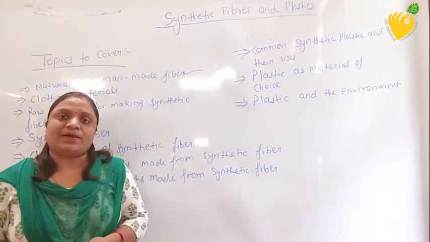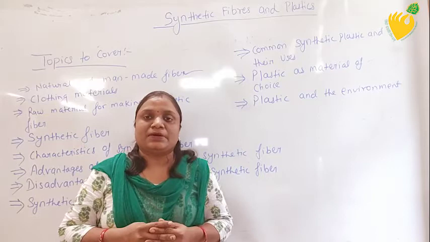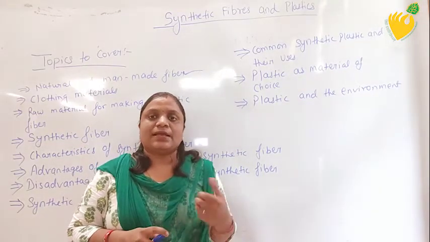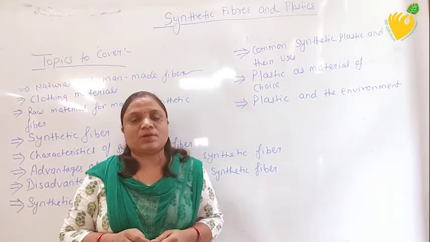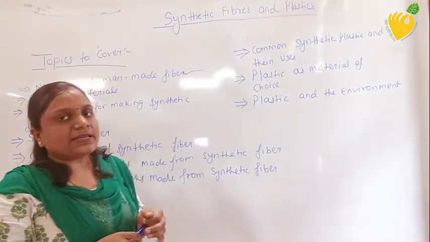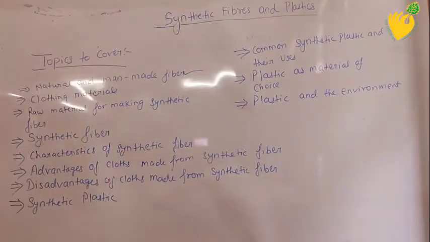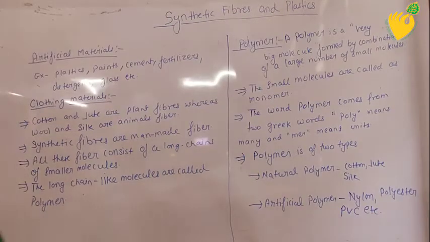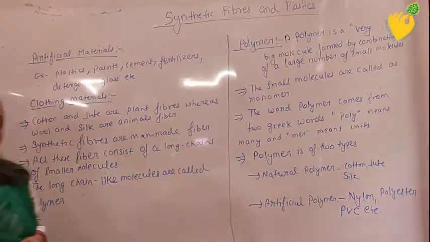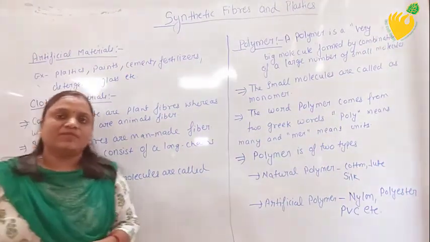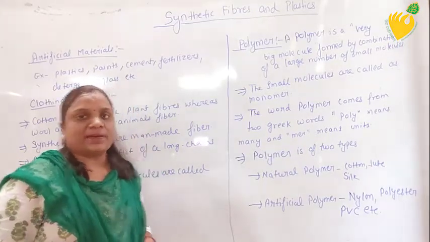So what is man-made fiber? The fiber which is prepared artificially is called man-made fiber. Some examples of man-made fibers are nylon, rayon, teflon, bakelite, melamine, etc. So these are the examples of man-made fiber. Now let us see in detail about these fibers and their properties. So students, I have told you about the synthetic fiber. That means the fiber which is prepared by man, or which can be prepared artificially, chemically in a laboratory or anywhere, is called synthetic fiber.